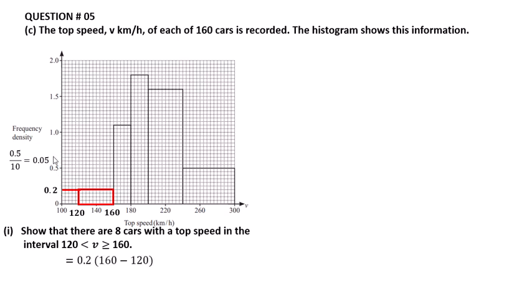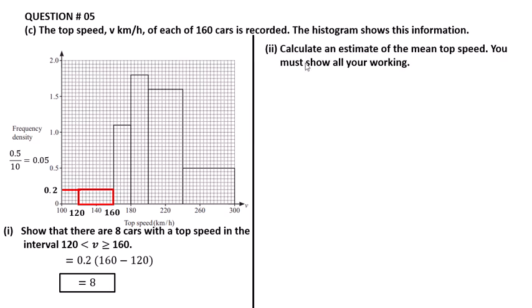So here it is 0.2. 0.2 is the frequency density. Frequency is frequency density times the top value minus the lower value. The top value is 160 minus 120, the speed. So 0.2 times 40 we get 8. Hence proved. Now we have shown that there are 8 cars.